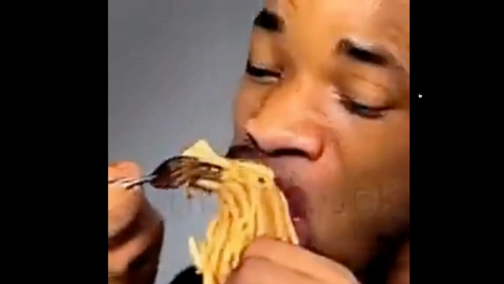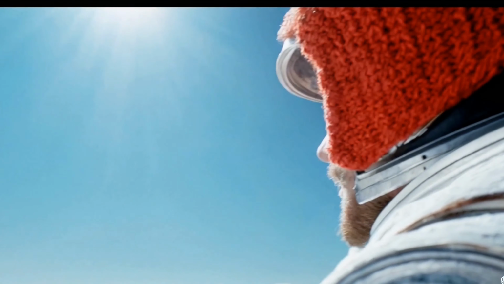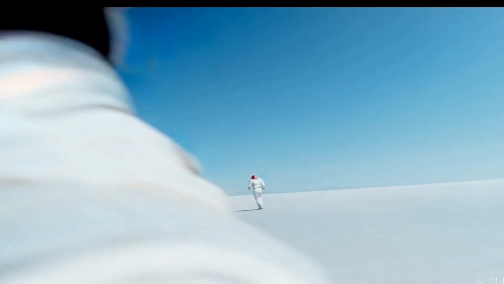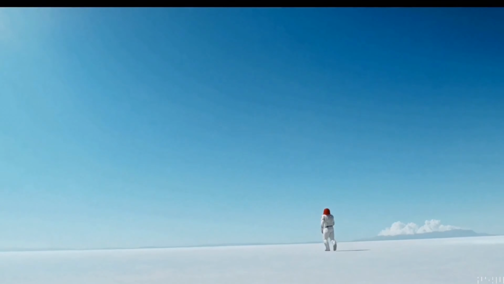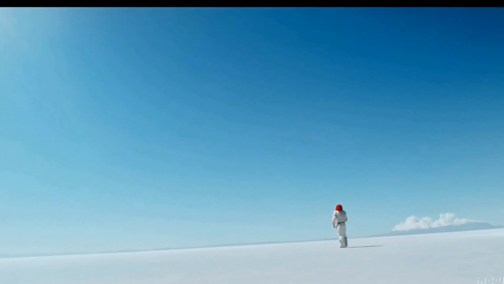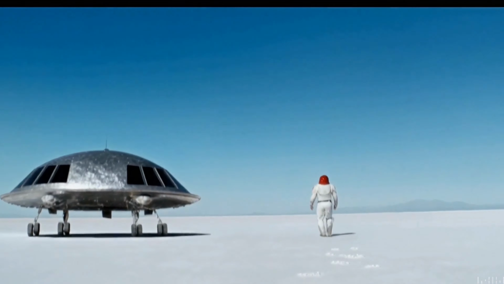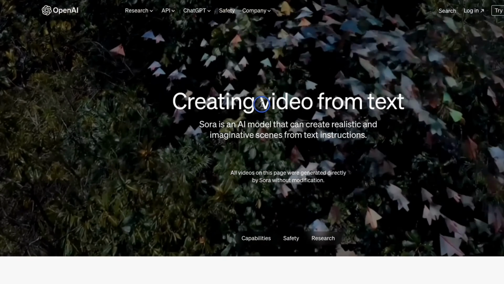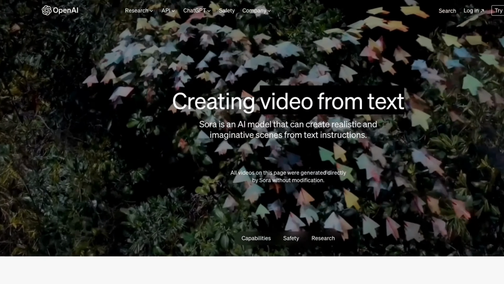Okay, so this was the state of the art for text to video models almost a year ago. And here is an example output from a new model from OpenAI, which is generating a trailer of a movie using a single text prompt. Look at the details in the video. It seems like it's shot by a Hollywood camera. This new model from OpenAI is called Sora, and they are creating videos from text.